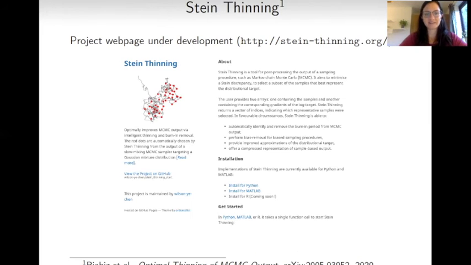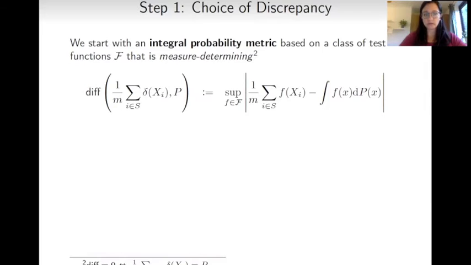So our solution is called Stein thinning, and I would like to point out that we have a project web page under development where you can find Python and MATLAB code, and our code is on the way. And I would also like to refer you to the arXiv paper. Now, we need to specify two steps. The first one is the choice of a discrepancy.